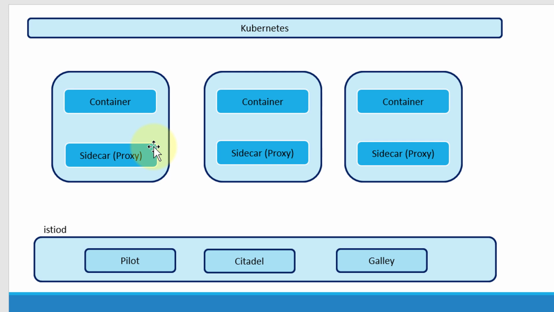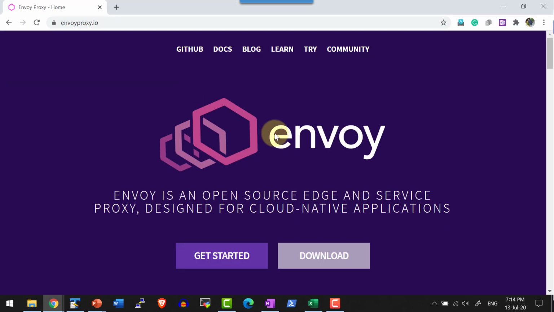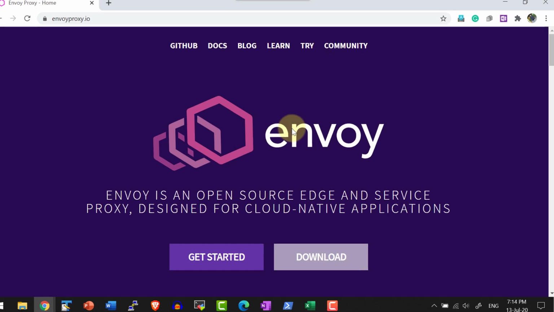And that will be enabled by adding a label to that particular namespace, saying any pod that is getting created within that namespace should have this particular sidecar. And the sidecar will be handled by the proxy called Envoy. So this is the proxy Istio will be using. I can go ahead and use other proxies, but this is a very popular one that's made to do the actual job of a proxy within the service mesh.